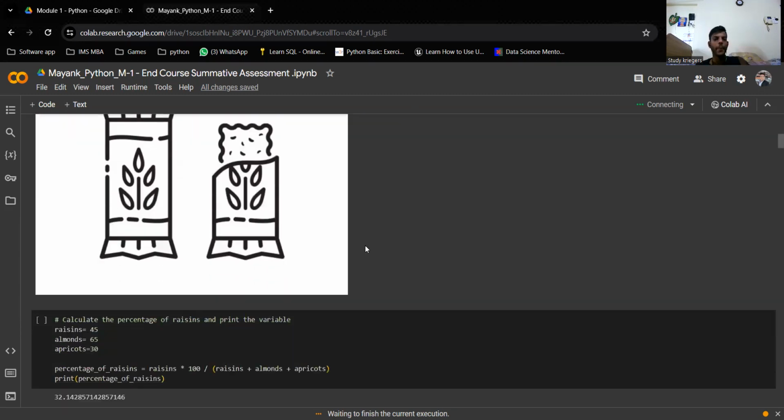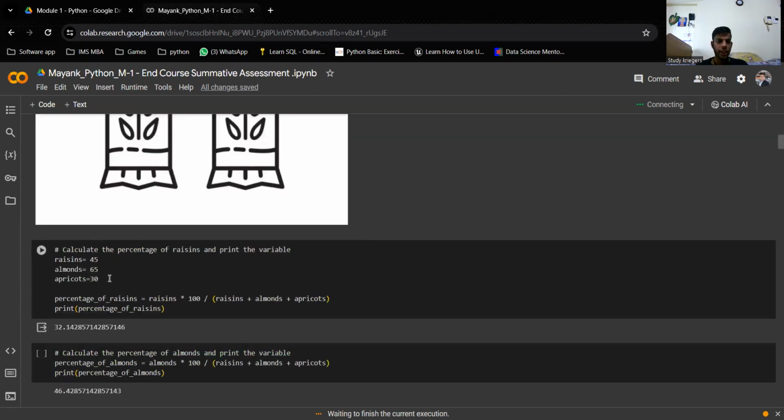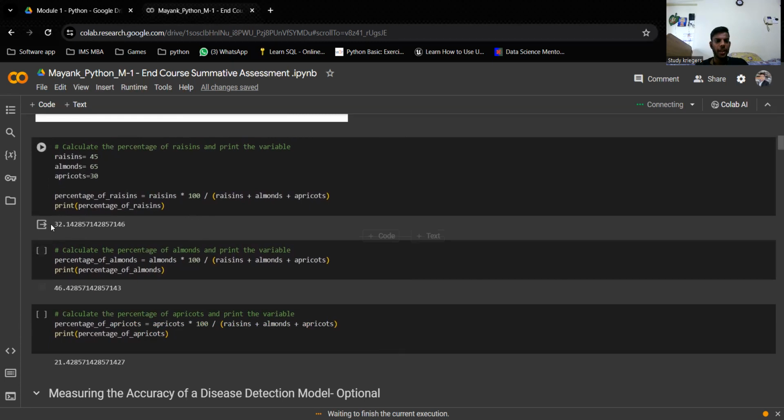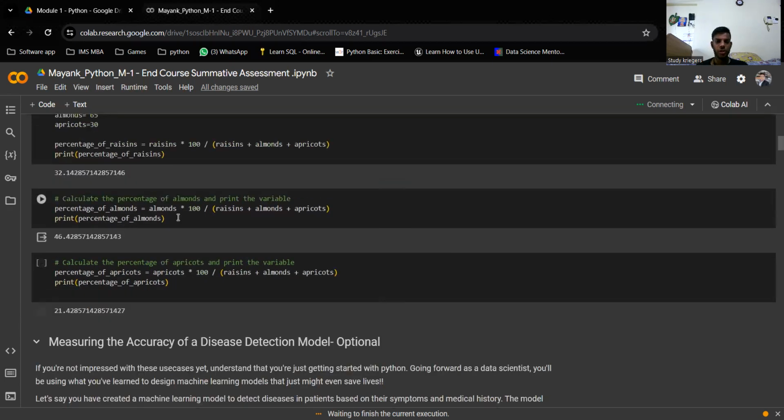These values are already given: raisin 45, almond 65, apricot 30. To calculate the percentage of raisin, we take the raisin value into 100 and divide it by the total of all values. This gives the percentage of raisins in the nutrition bar. After using the print command, we can see that 32.14 is the percentage of raisins. Similarly, we can find for the almonds, it is 46%, and for the apricots, it is 21%.